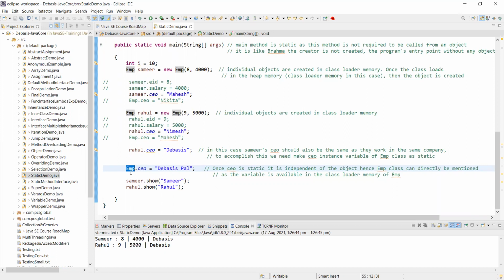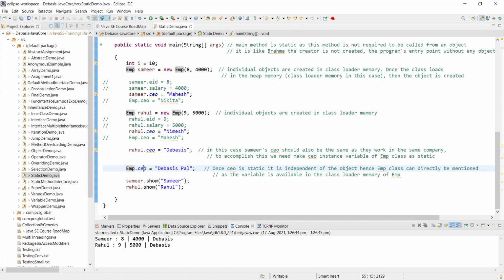And here also the purpose is to just show you that I can refer the static variable directly through emp. Now, emp is not an object. Emp is just a reference. Samir is an object. Rahul is an object. Is emp an object? No. Emp is an employee, a type, which is a class, which is a reference.